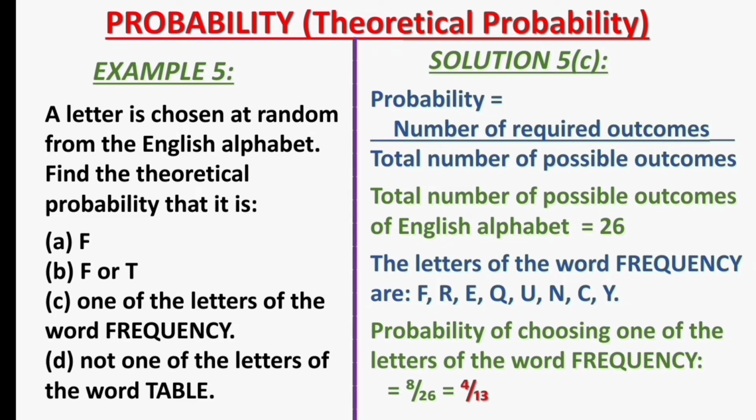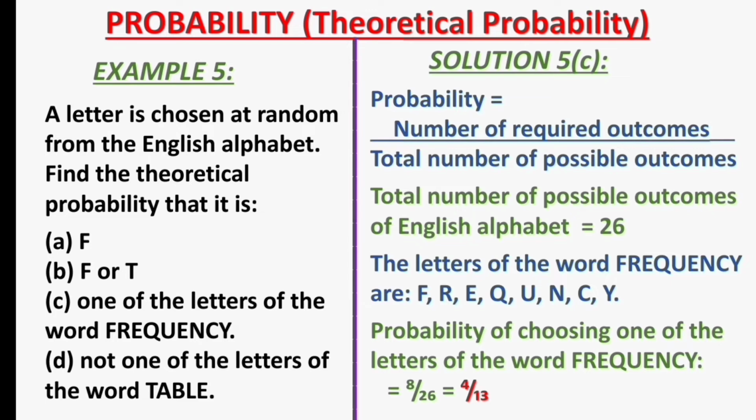That makes the probability of choosing one of the letters of the word frequency to be 8, representing the number of required outcomes, divided by 26, representing the total number of possible outcomes. This will simplify to 4/13.